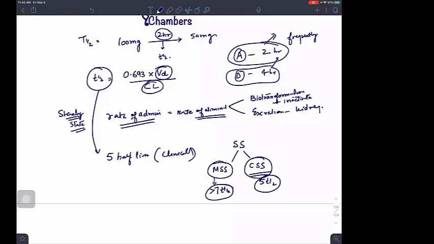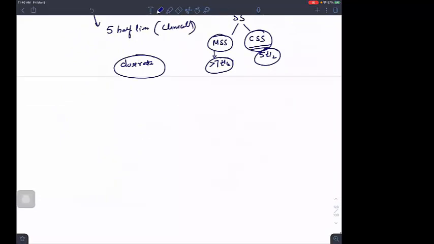And you are saying, sir, steady state is dependent on rate of infusion or rate of administration. That means steady state will depend on the dose rate, isn't it? Are you able to understand? Is there any doubt? So how are you telling, sir, that we have 5 half-lives? I will show you.